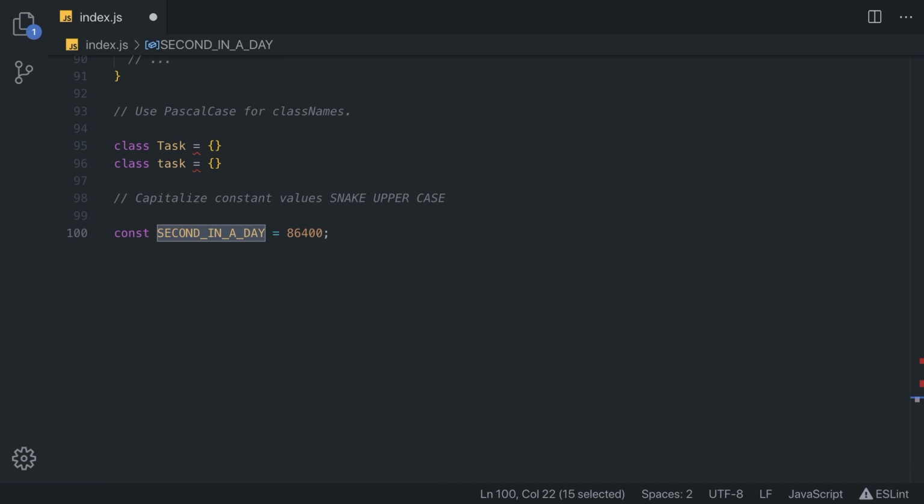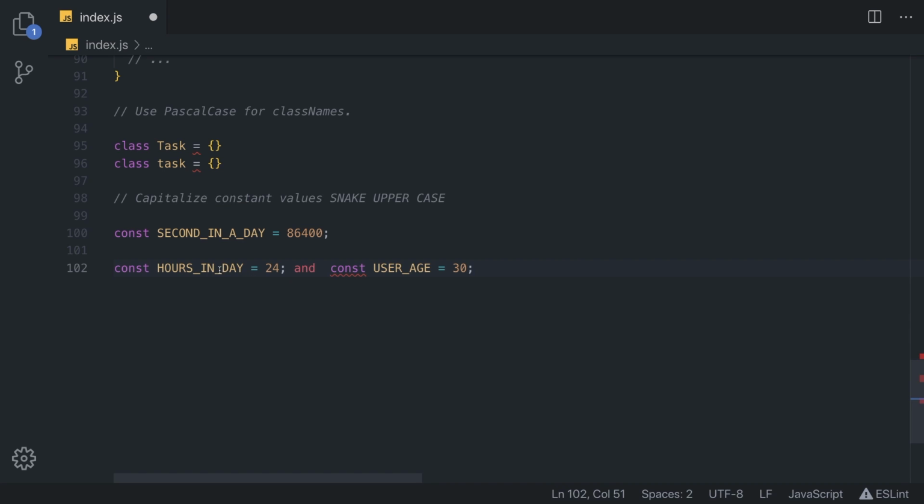There are a few things we need to remember when it comes to this rule. A constant value is something that won't change. This convention has roots in C and is not always followed in JavaScript. Keep in mind that const and the term constant are not the same. The const declaration simply means that the variable can't be reassigned, but a true constant value is a primitive value that won't be changed later. Also, you may consider narrowing the definition to values that are not only primitive, but also inherently fixed, such as hours in a day, the value of pi, or the names of the days in the week.